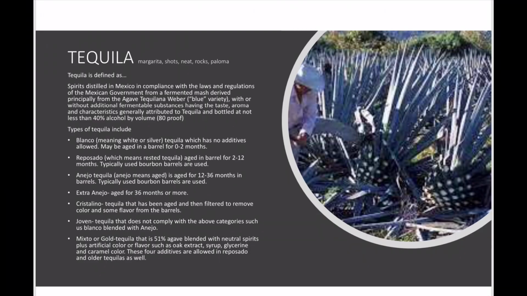All right, let's move on to tequila. So, tequila, we make margaritas, we drink them as shots, we drink them neat, we drink them on the rocks, and also the Paloma cocktail has been very popular for the last few years. This has been defined as spirits distilled in Mexico in compliance with the laws and regulations of the Mexican government from a fermented mash derived principally from the Agave tequilana Weber blue variety. So the blue agave. This is the only agave you can use to make tequila. There are hundreds of other types of agaves, but this is the only one allowed in tequila production.